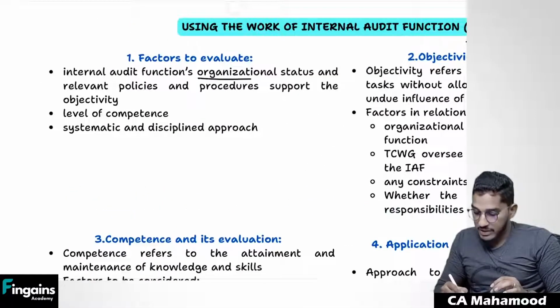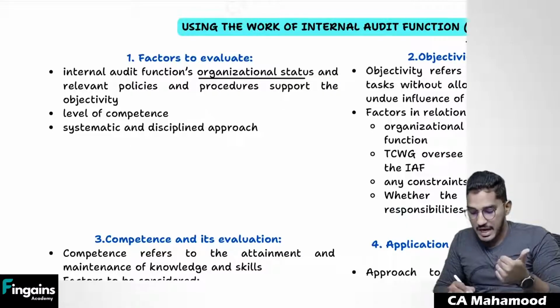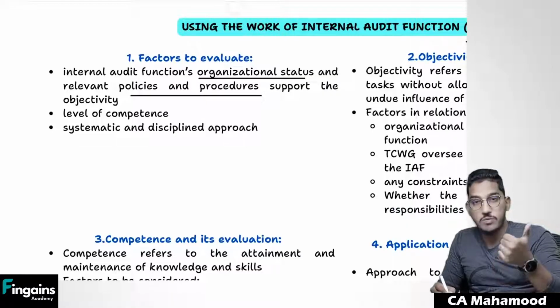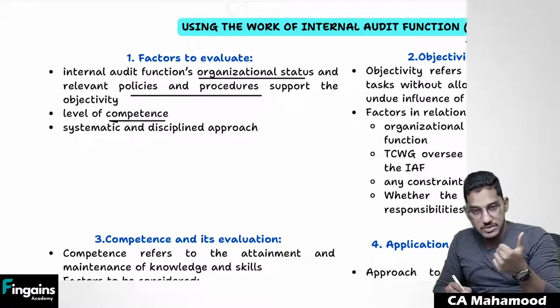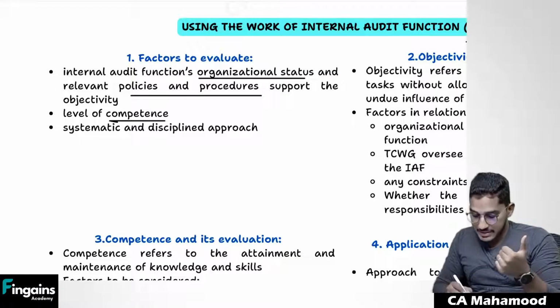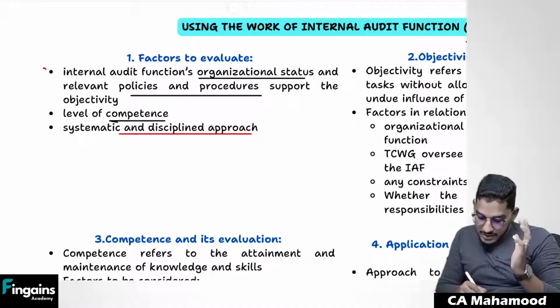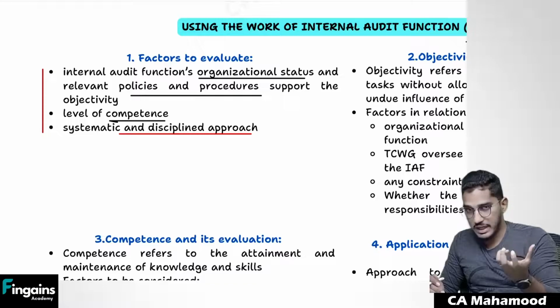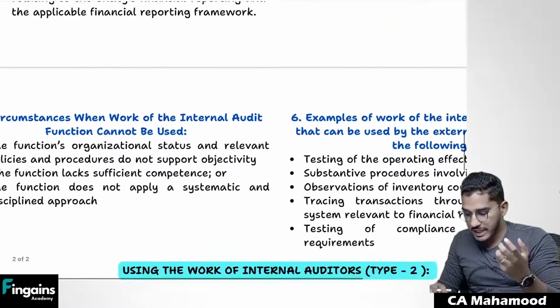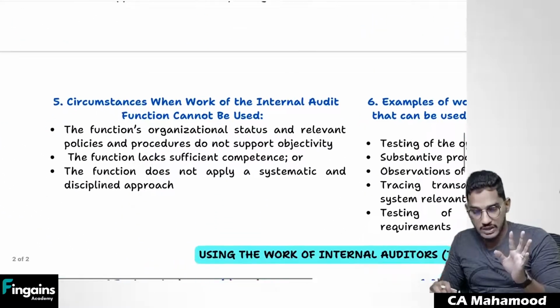Number one, you have to evaluate the organizational status and whether policies and procedures support the objectivity, the unbiasedness of the internal auditor. What is the competence of the internal auditor? Did he apply a systematic and disciplined approach? For these three questions, if I got positive responses, I will accept it. I will use type 1 work. For these three questions, if I got negative responses, then I will not use type 1 work.